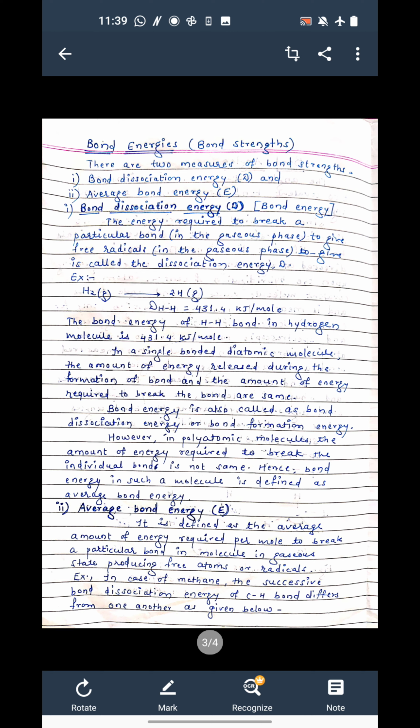The bond energy of the H-H bond in the hydrogen molecule is this one, and it is called bond dissociation energy.